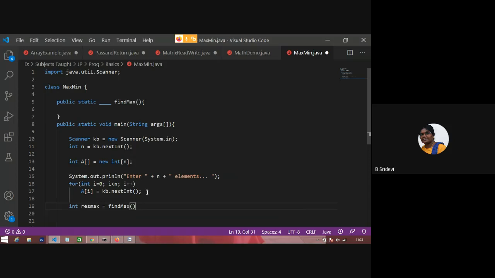So I want to write a function with the name findMax, in which I want to find the max in this array. That array I am passing; this is called an argument. If I pass a normal integer, I'll collect it in this way. But here I am passing an array, so I have to collect it in this way.